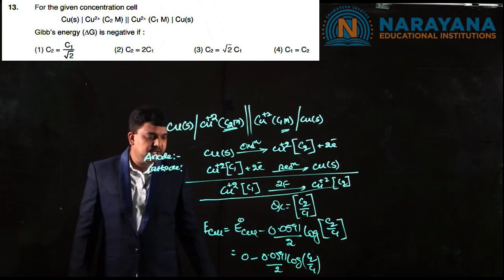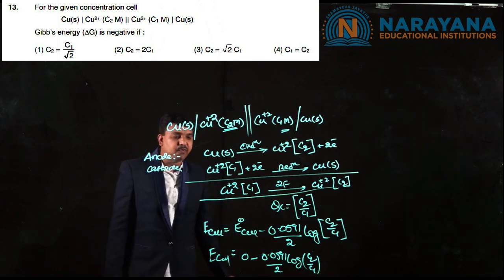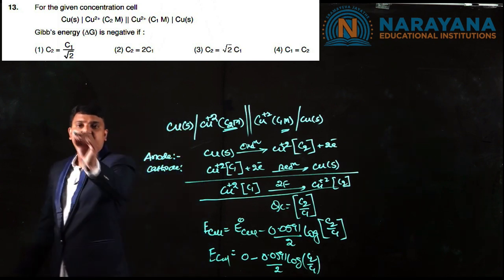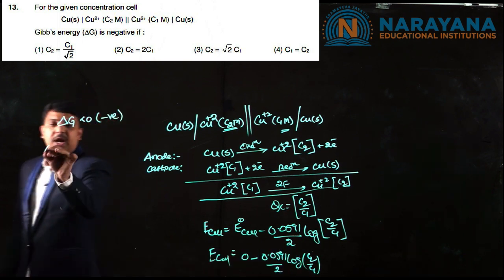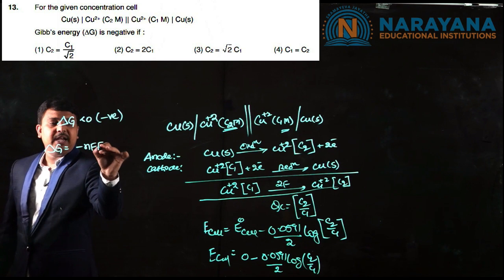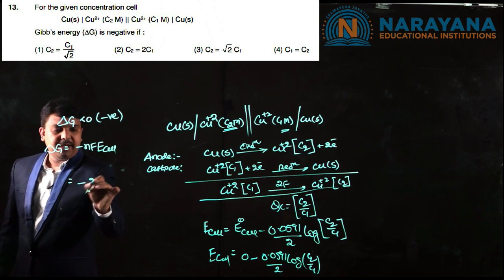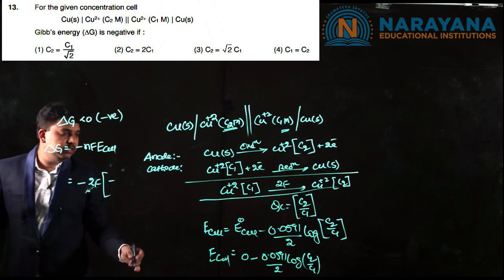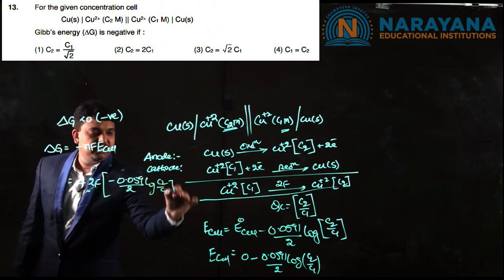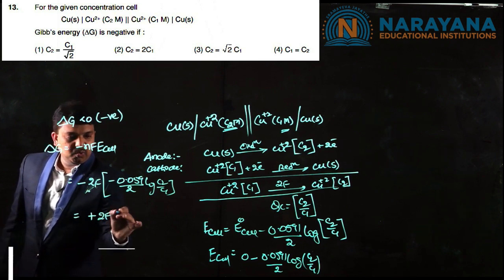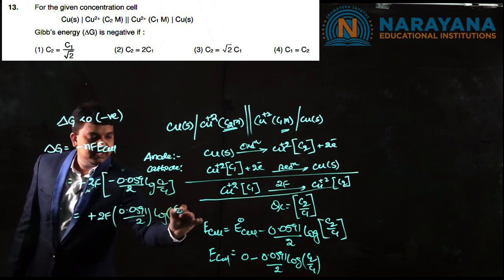For concentration cells, E naught of the cell is 0. That's why E of the cell is minus 0.059 by 2 log of C2 by C1. But for a cell to be spontaneous, delta G must be less than 0, that means negative, and delta G is equal to minus nFE of the cell, that is minus 2F into minus 0.0591 by 2 log of C2 by C1, that is equal to plus 2F into 0.0591 by 2 log of C2 by C1.